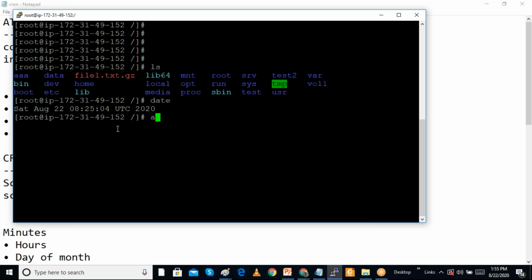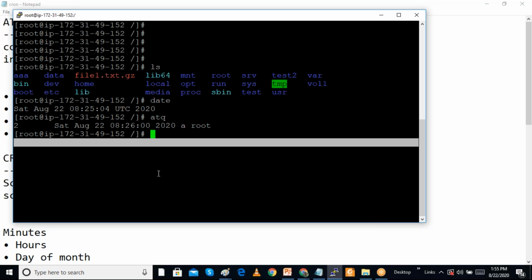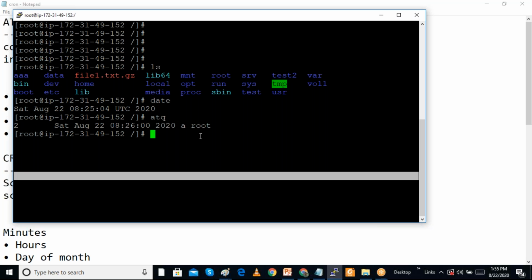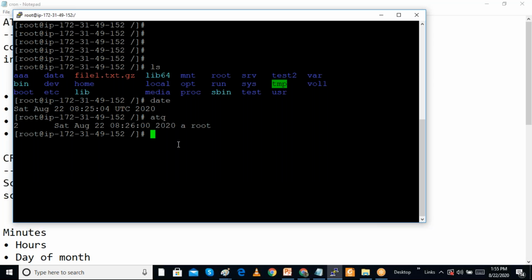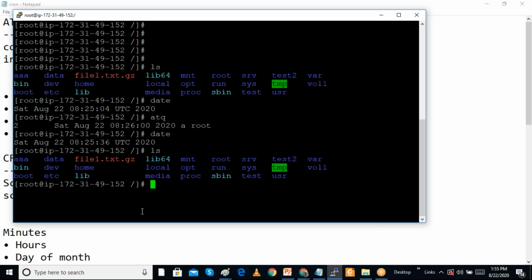ATRM means you can remove a job by its job number, and ATQ shows the jobs. This command will work only at 8:26, today's time only. I can create multiple jobs, for example stopping the server at a particular day and time. We have to wait for the time, and at 8:26 it has to work. I will check after 1 minute. The tar file will be created now, so I will stop the recording and check after 2 minutes.